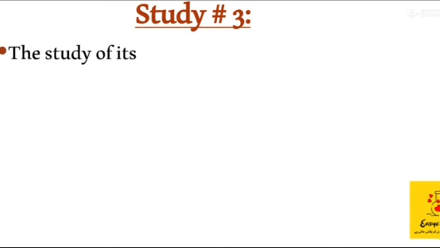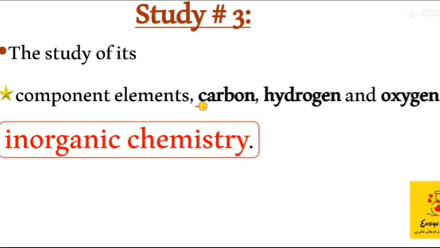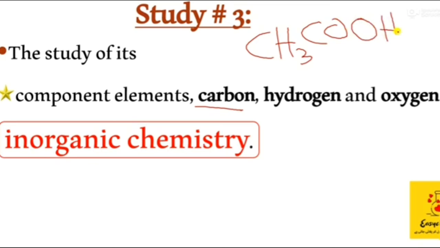Study number 3 is the study of its component elements, carbon, hydrogen, and oxygen. You have to notice that hydrogen and oxygen are also present in addition to carbon. The formula is written on your screen, CH3COOH. Not only carbon, but oxygen and hydrogen are also present. So this is inorganic chemistry.